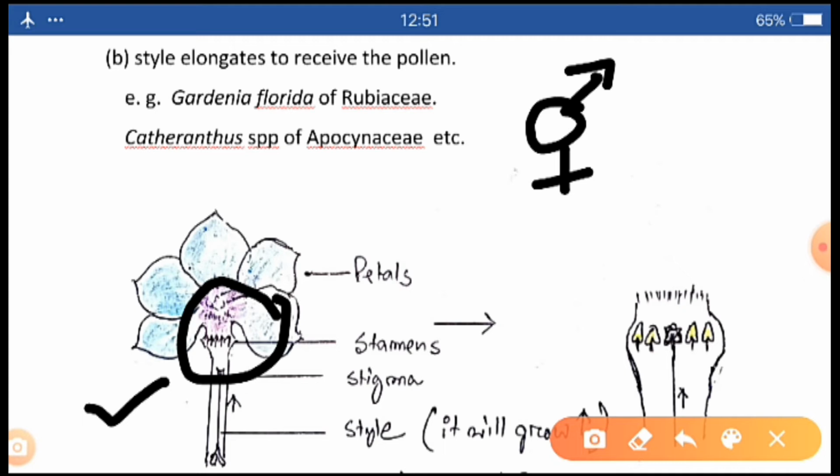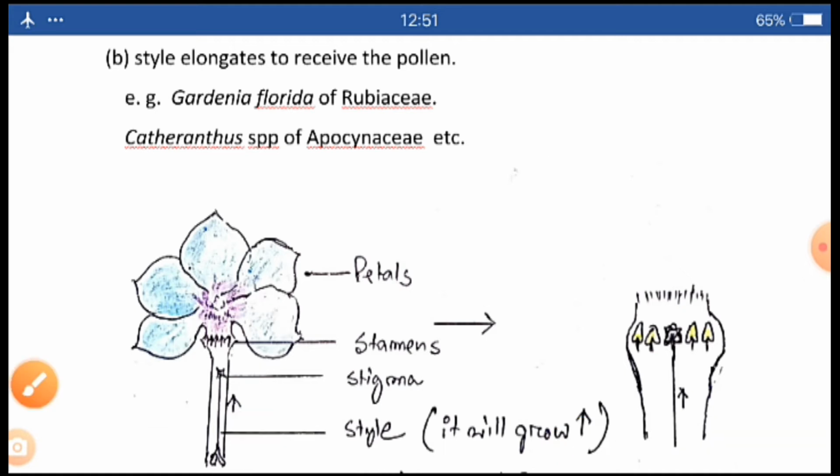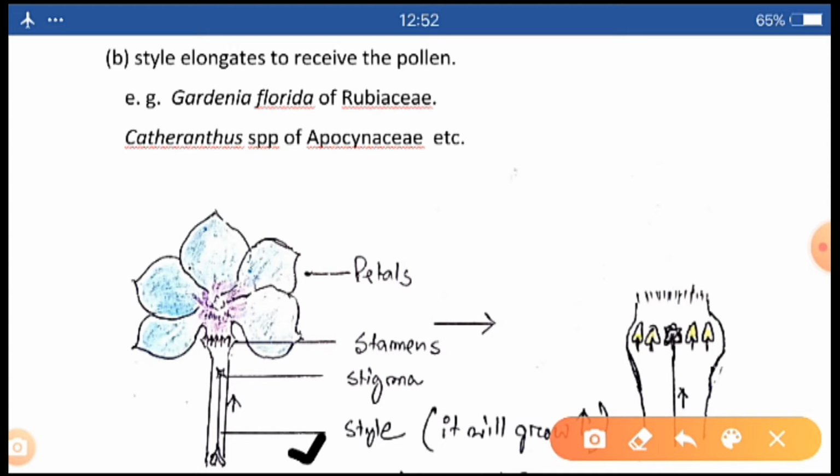Okay, these are the male parts, and you see this one is the female part, the pistil. Clear? Okay. Here, during the time of pollen maturity, the style, this part, will grow in length.